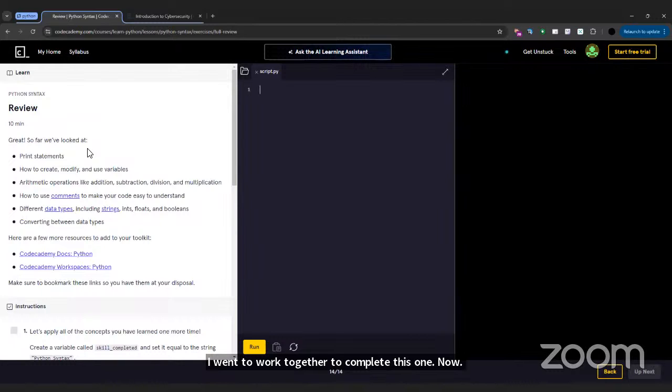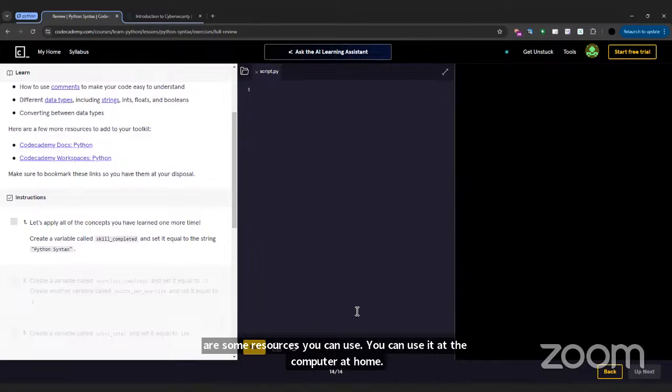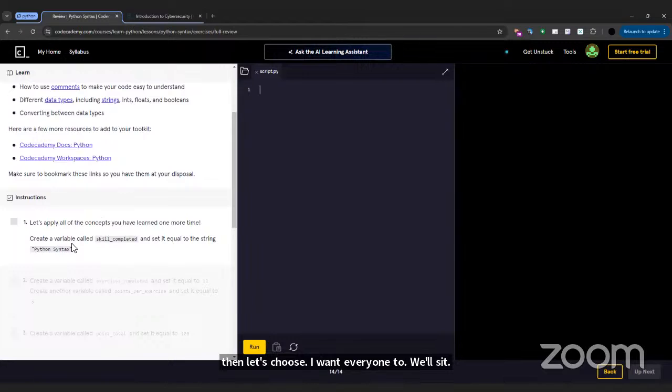Great. So far we've looked at print statements, how to create, modify, and use variables, arithmetic operations like addition, subtraction, division, and multiplication, how to use comments to make your code easy to understand, different data types, including strings, ints, floats, and booleans, and converting data between data types. Those are some resources you can use. You can use it on your computer at home. Right then, let's do this. I want everyone to contribute and work together for this last challenge. Let's apply all the concepts you've learned one more time.